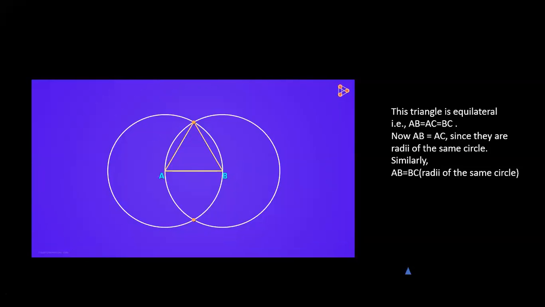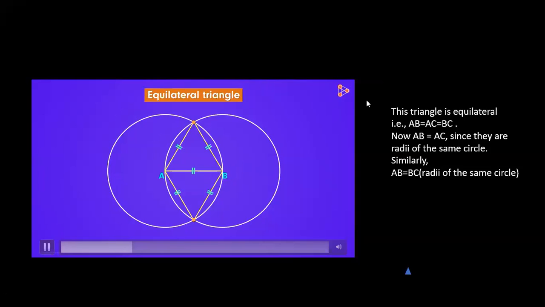Since the radii of both the circles are equal to each other and also equal to the length of side AB, we get an equilateral triangle here. We will get an equilateral triangle even if we join points A and B to the other intersection point. Wasn't it interesting? Such knowledge of geometry was known to people from ancient times.